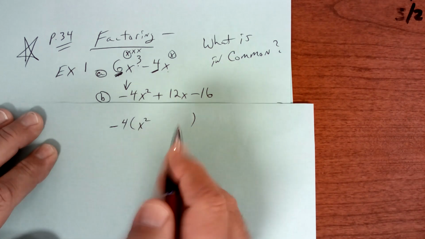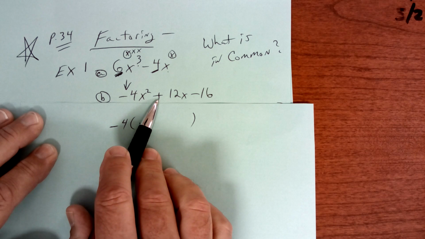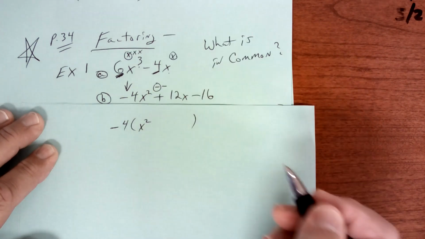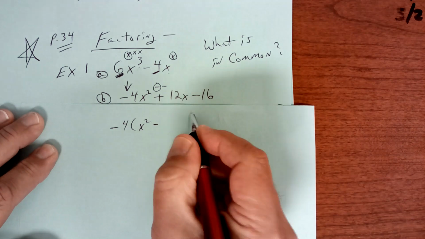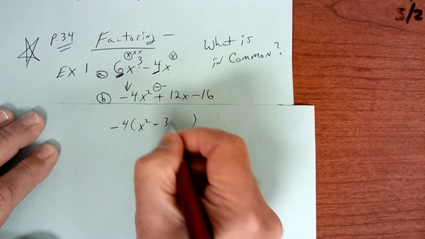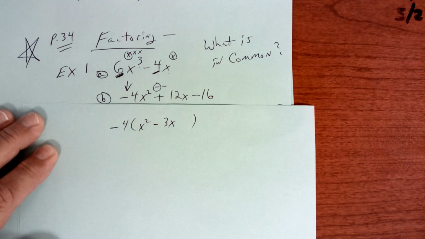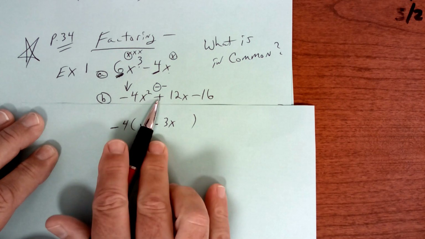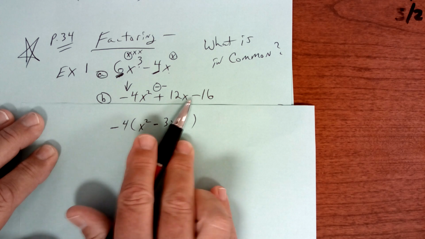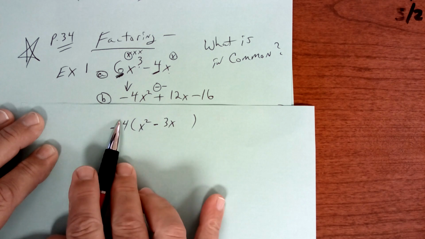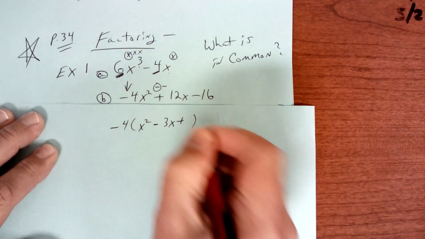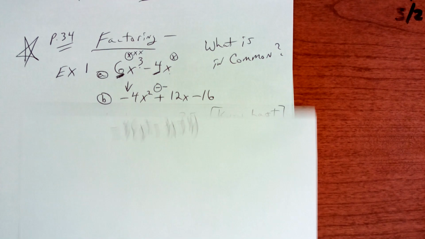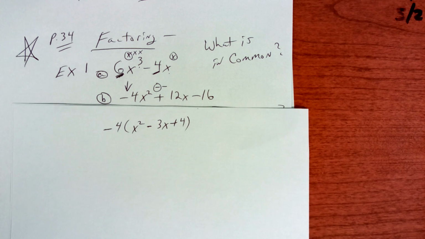When you take the negative out of that positive, see, a positive is really 2 negatives. So if you take one of them out, you've got to be left with a negative. 4 times 3 is 12, and you're going to put that x. See, a negative times a negative will give you what you started with. This one's a negative, but if you take it out, it becomes a positive. And 4 times 4 is 16. And that's how you do that. That's called factoring the greatest common factor.